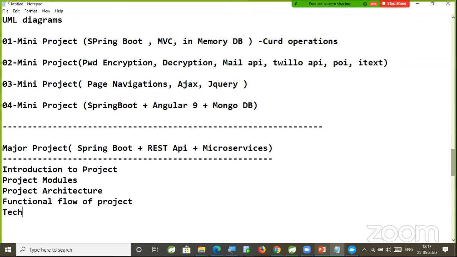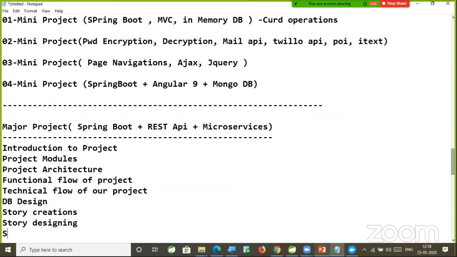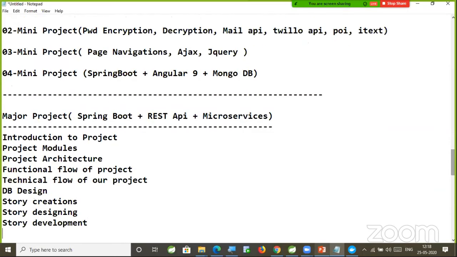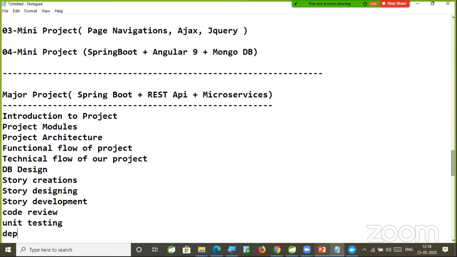we are going to understand the DB design for our project, story creations, story designing, story development, code review, unit testing, and deployment of our project. So all these things. Several screens we are going to take and develop our major project. This major project is what you are going to keep in the resume to attend interviews.